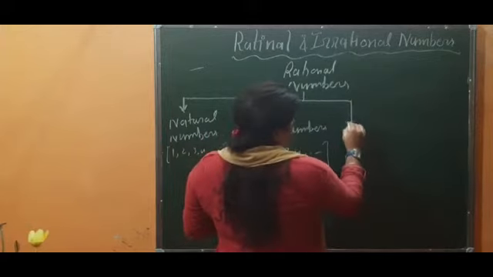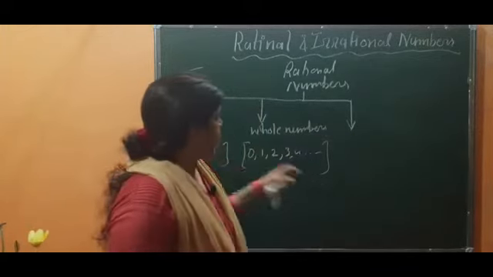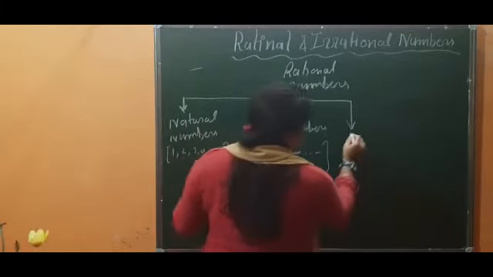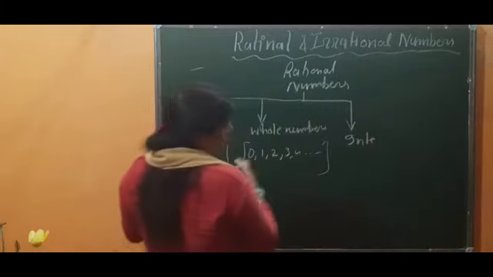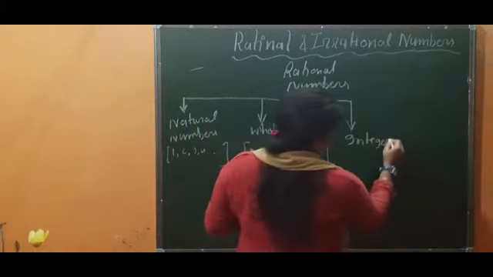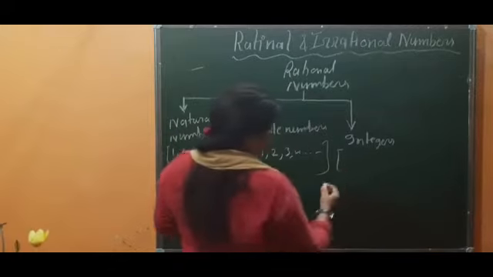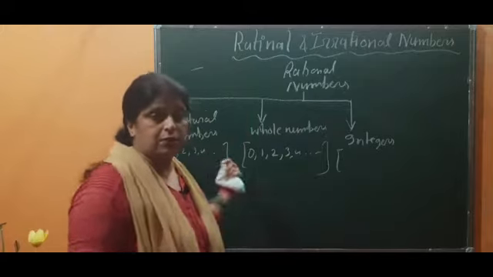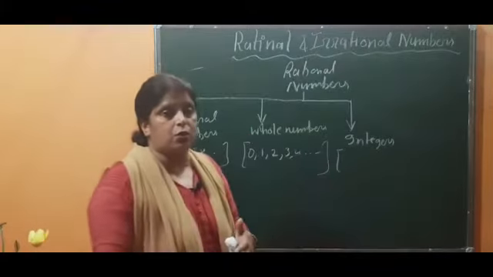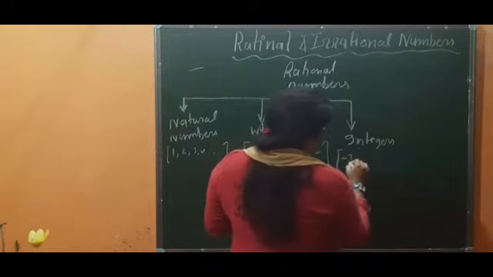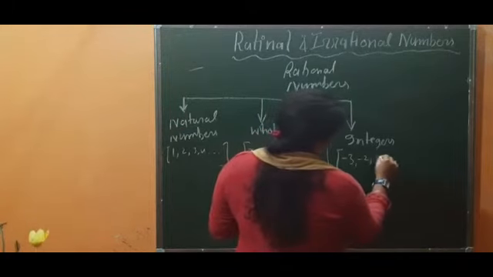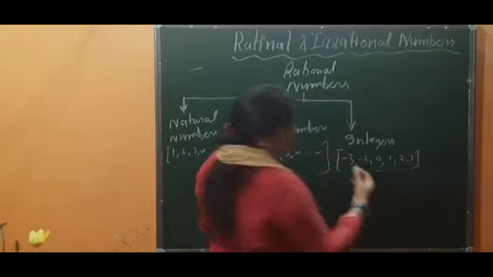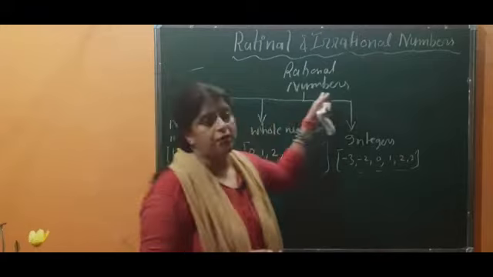rational numbers. But before that I am going to write integers, because integers include whole numbers and natural numbers. Integers are all the positive and negative numbers, all the whole numbers, all the natural numbers, positive numbers, negative numbers, 0; these all come inside the integers. So we may show it like this. These are all integers and this also comes inside rational numbers.